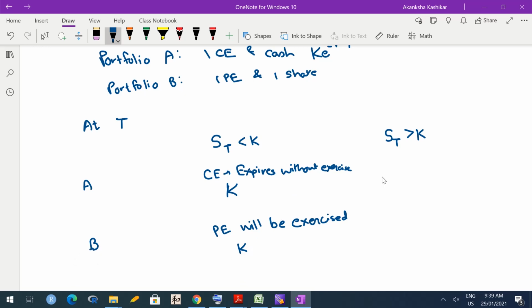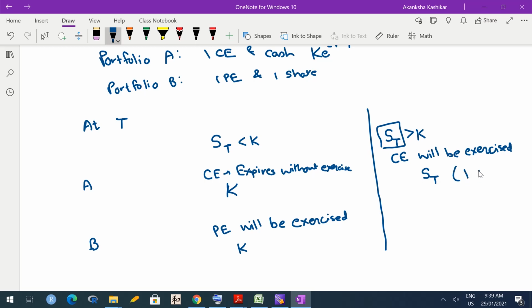Okay. What happens when ST is greater than K? Because the market price is more, here the call option will be exercised. Call option will be exercised means cash K would be used to buy the share, to buy the asset, and once the asset is bought, we know its worth at time T is capital ST. So the portfolio worth becomes ST because it now consists of 1 unit of asset or 1 share.